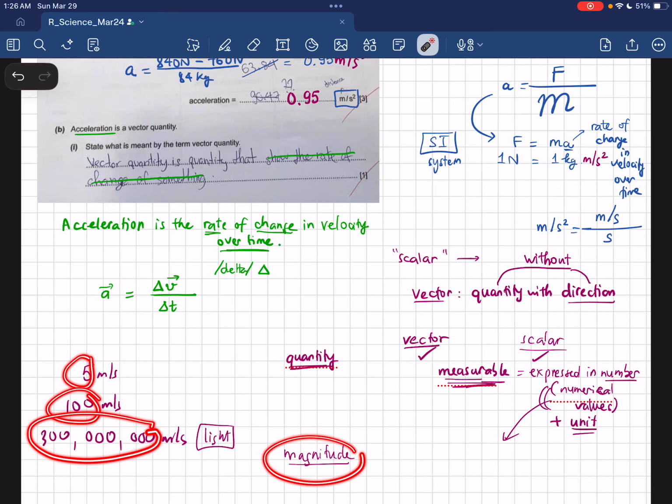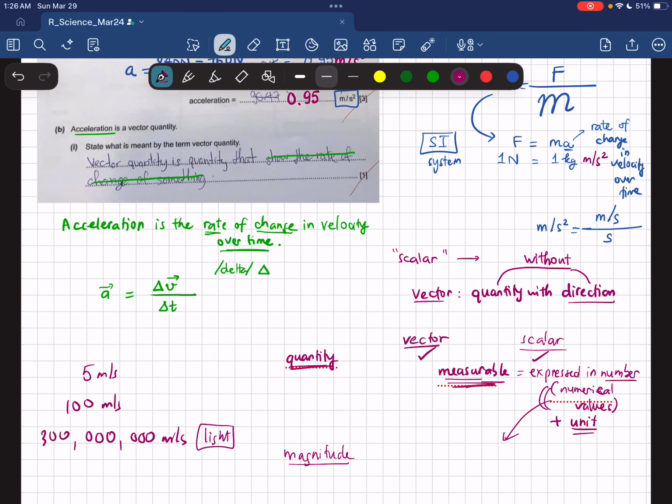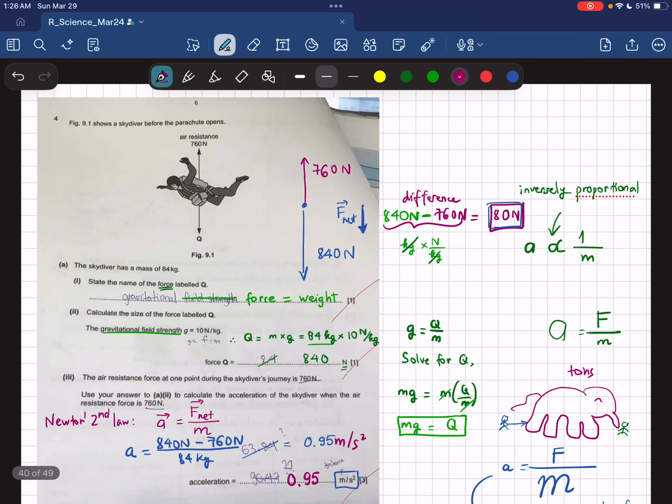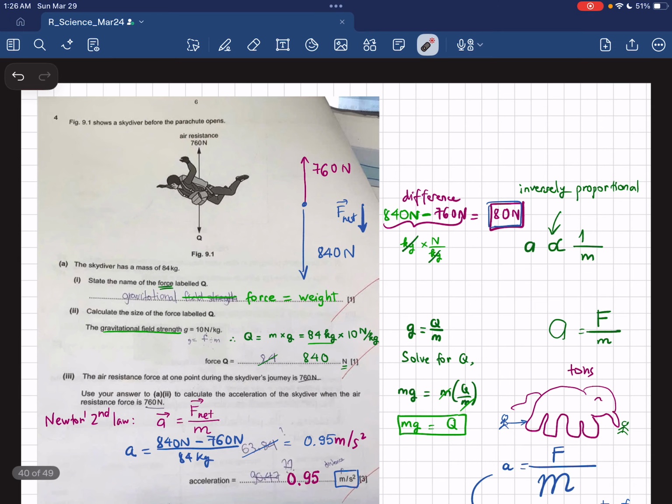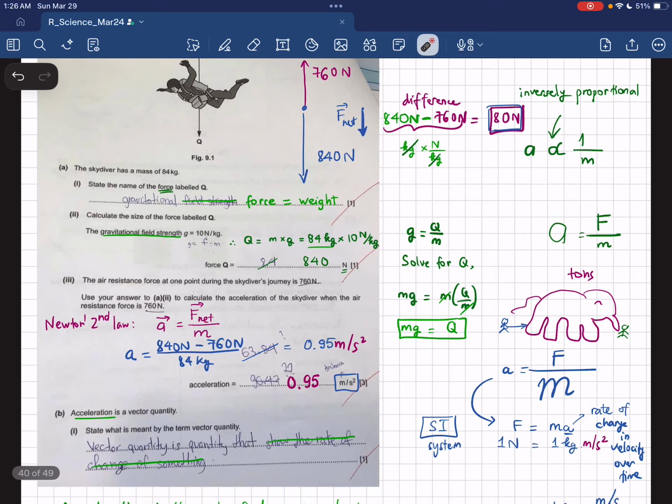So that is the magnitude. Okay, so does the vector quantity have magnitude? Yes, right? For this one, the air resistance force has direction, but it also has some magnitude here, like 760 Newton. See that? So 760 is the magnitude of this one.